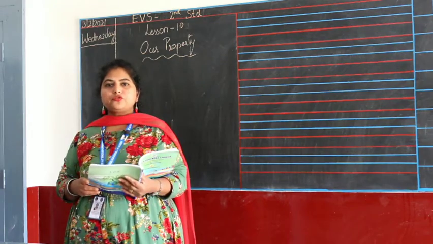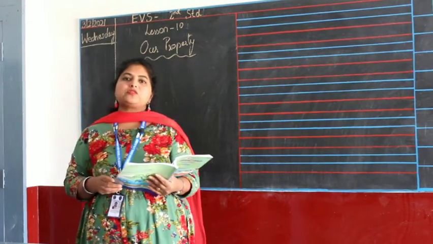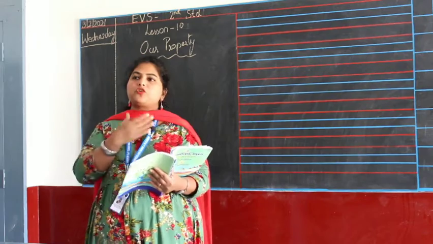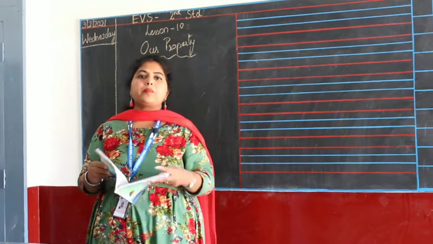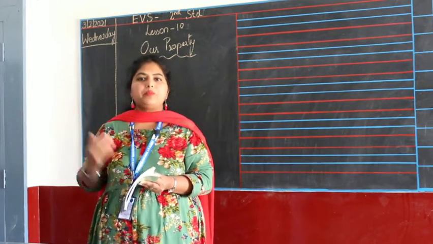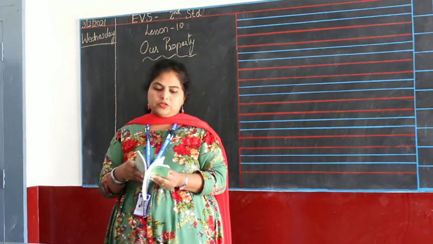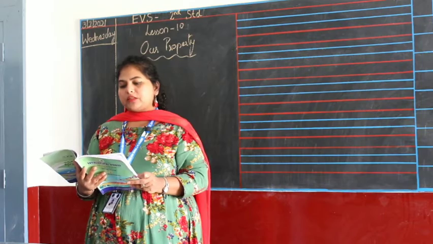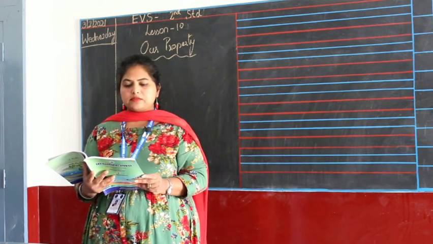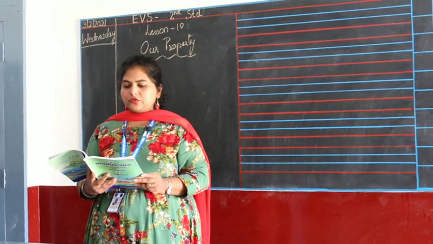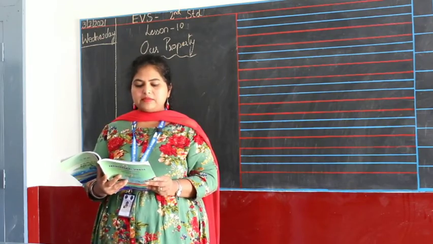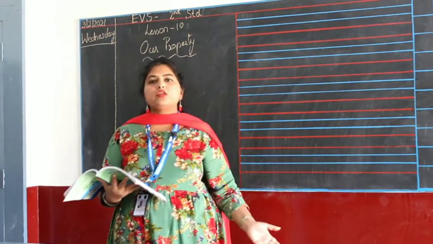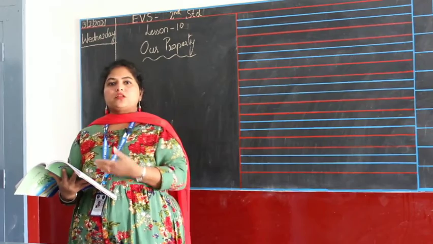So what we have to do? We have to take care of these because they are our property, which means all of us can use. So that's public property. Public means we people. We are the public of the country. Next page. Name the public property that are in your locality in the circles. Try to know the use of each of them from your teacher and elders. So I have told you all the use of all the public properties which Sujata passes by.